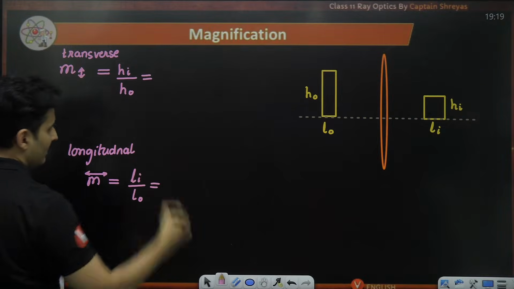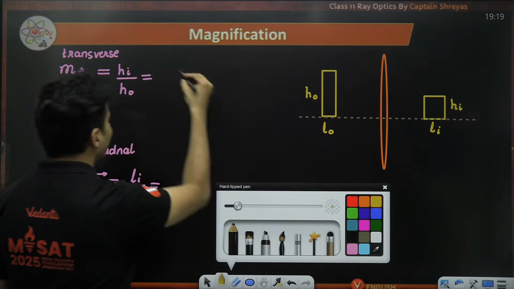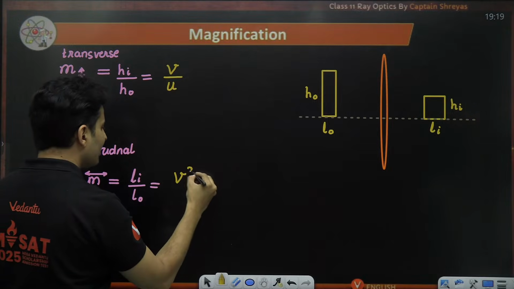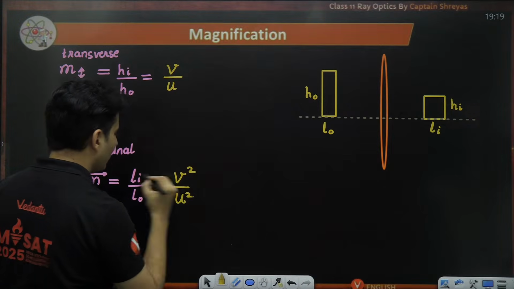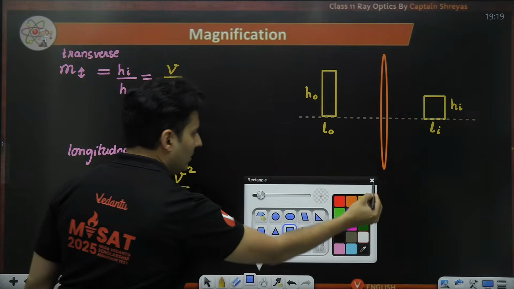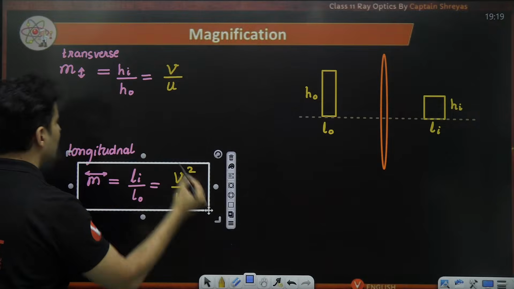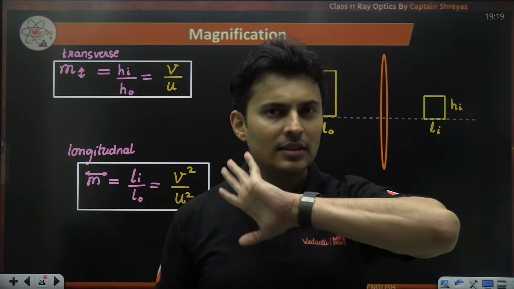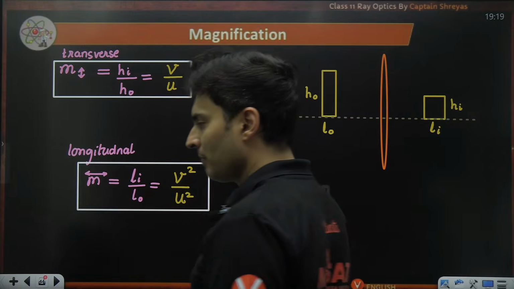The formula is as follows. You just take V by U, no need of minus sign. Here you take V square by U square. Same looking formulas, just a change of sign, my dear students. Nothing else. That's the only difference.